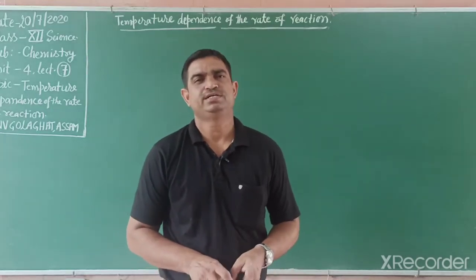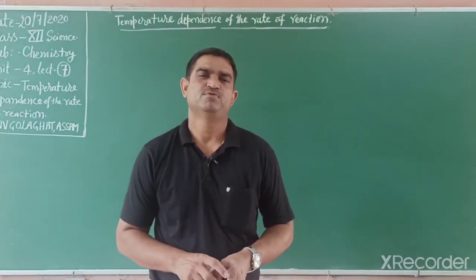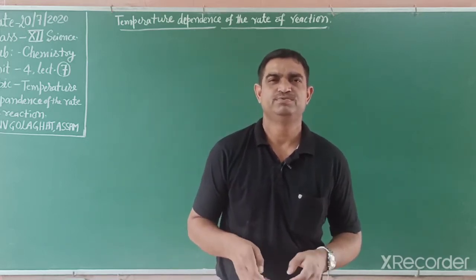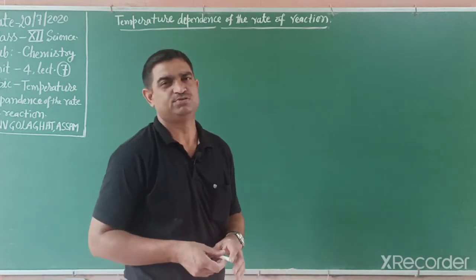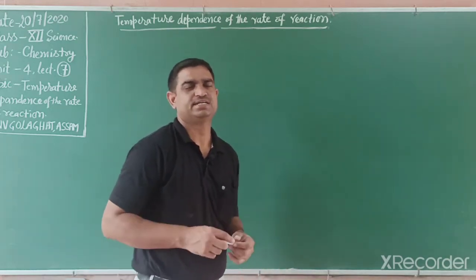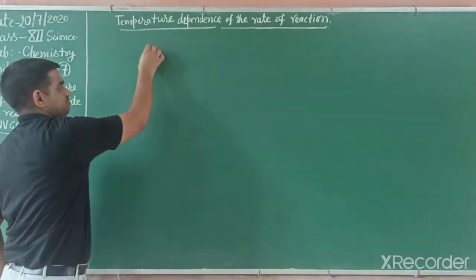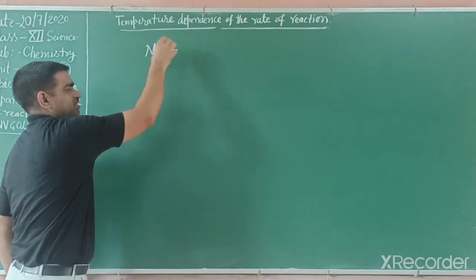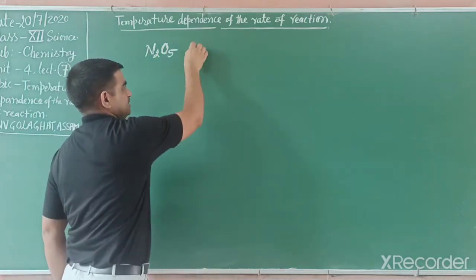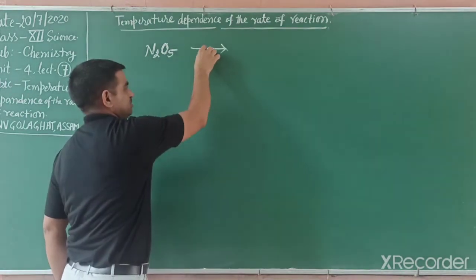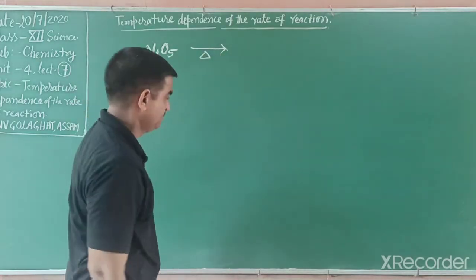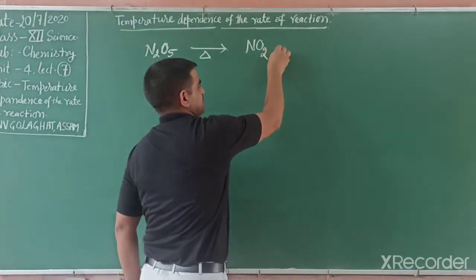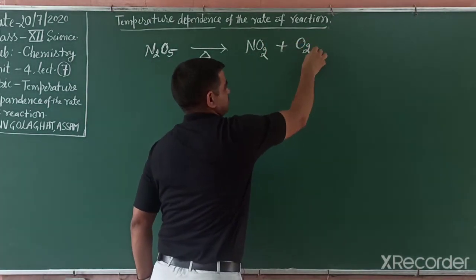Students, in our earlier classes we studied all types of reactions like zero order, first order and pseudo first order reaction. Today we will discuss the temperature dependence of the rate of reaction. If we take an example, that is the decomposition of nitrogen pentoxide, a thermal decomposition. If you heat nitrogen pentoxide, it is converted into nitrogen dioxide plus oxygen.